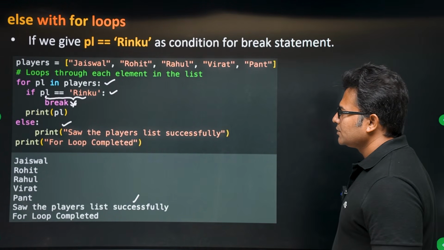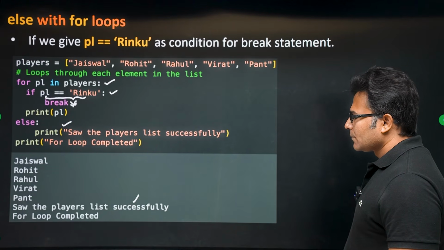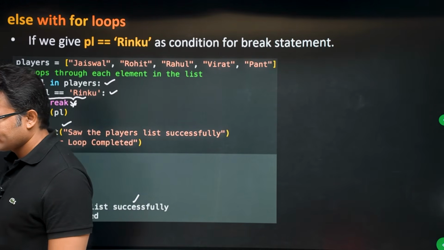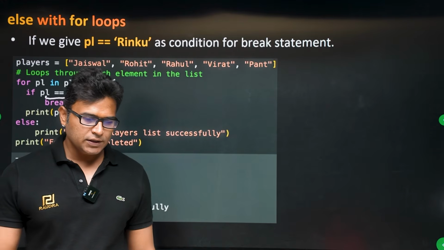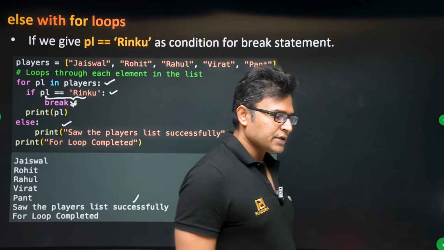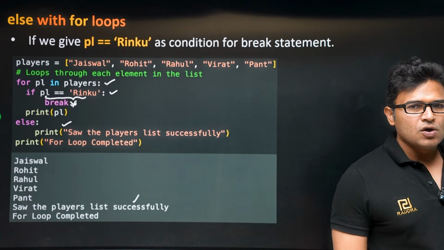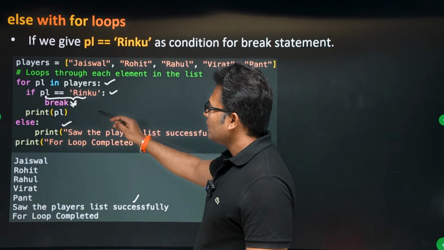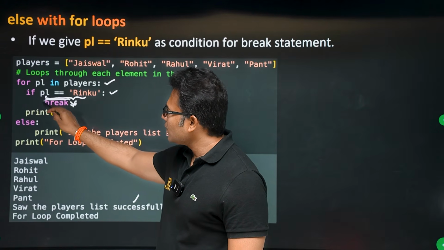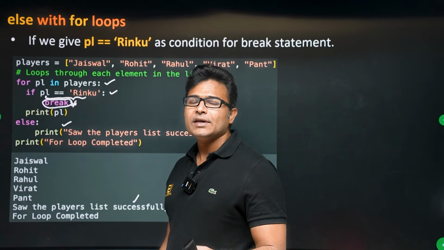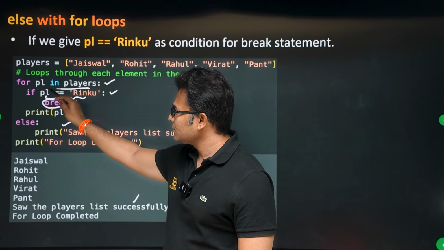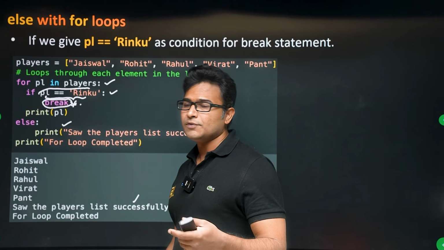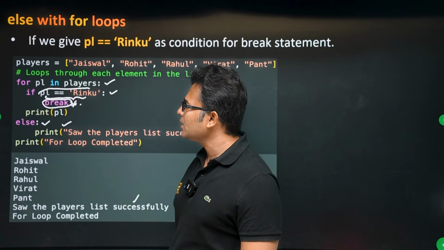So what you have to understand here is a very small, simple thing. Whenever break is present, it doesn't mean that the code will break. Only when the condition is true, the code will break, right? Whenever there is a break in the for loop, it does not mean that it will get executed. That depends on the condition. It may or may not get executed. If it is not executed, then the for loop will run to completion. If the for loop has run to completion, then the else statement will take place.